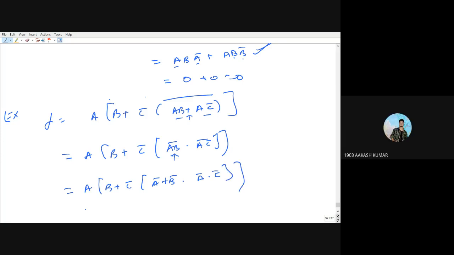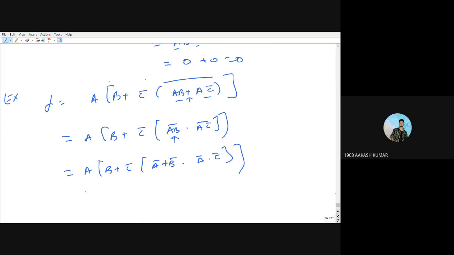Right? Sir, plus, sir. Sorry, A bar plus. Yes, plus. Okay, so this I can write as A B plus C bar, bracket A bar plus B bar, bracket.